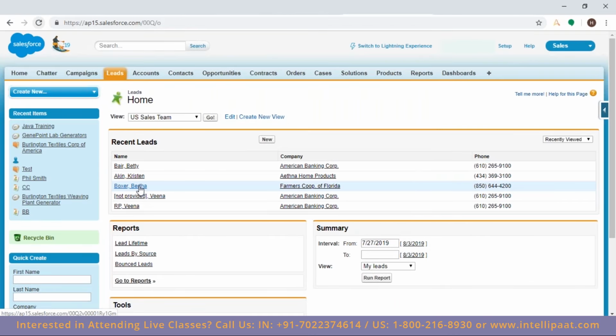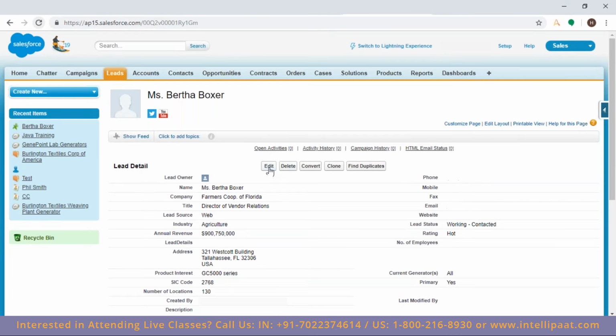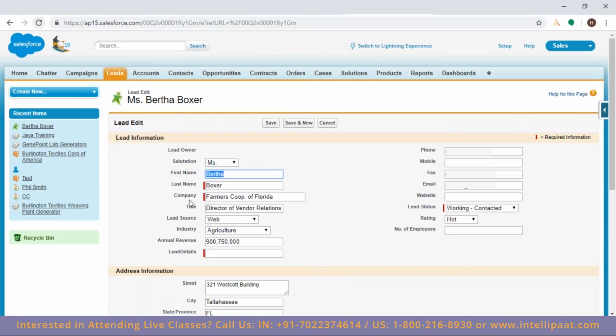I'm going to say lead, this lead, talk about that. Okay, what is this lead all about? This is the name, and this is the status. It's working, contact it. So these are the process. We are calling it the lead process. It's open lead, we are working, and then closed converted and closed not converted, as I discussed earlier.